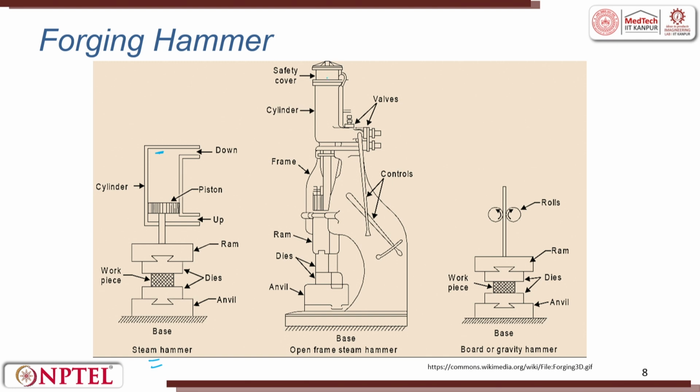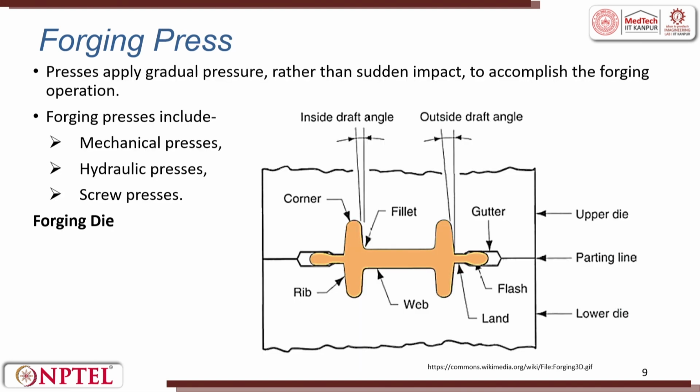The other thing is the open frame steam hammer. Then you also have the gravity based hammer. So, gravity is you roll it, it comes to the topmost position and then you drop it. Impact forging. So, forging press. Presses apply gradual pressure rather than sudden impact to accomplish the forging operation. So, the press can be a mechanical press, hydraulic press or it can be a screw press.